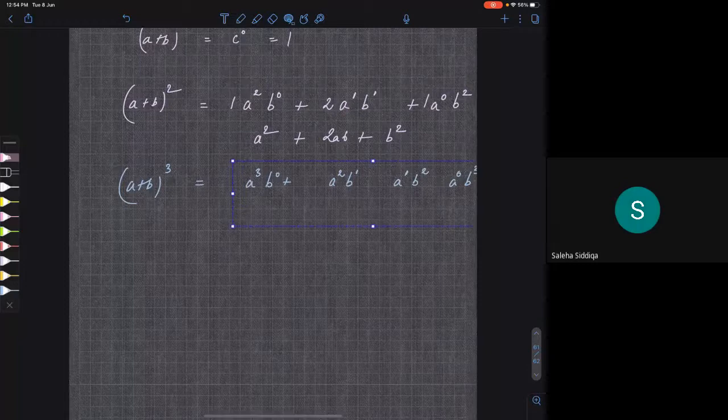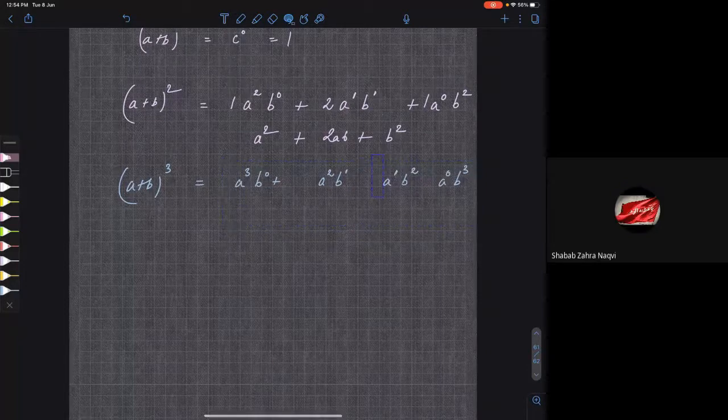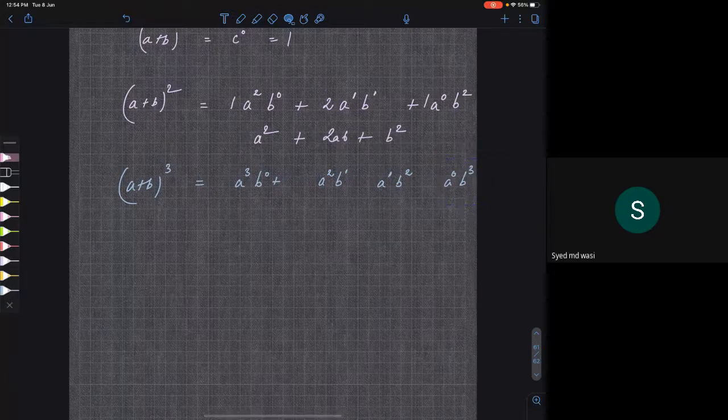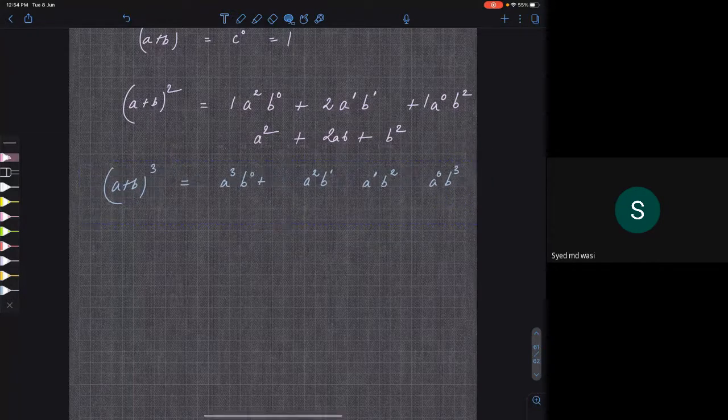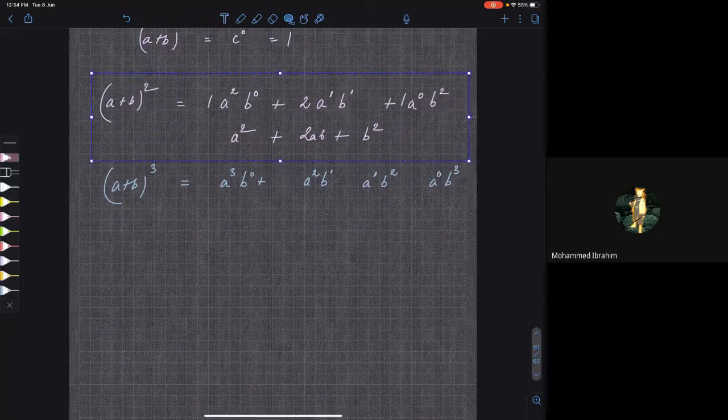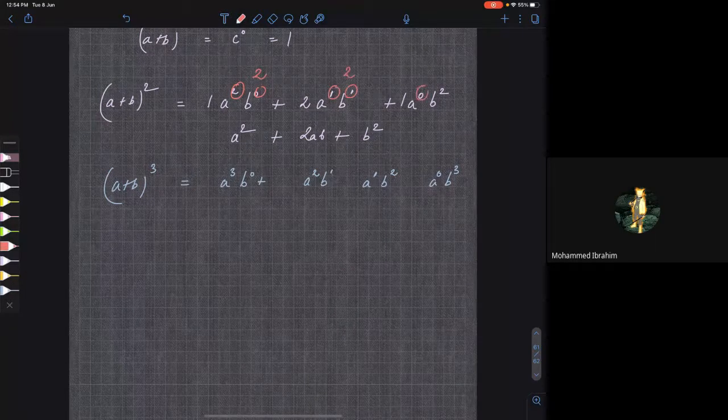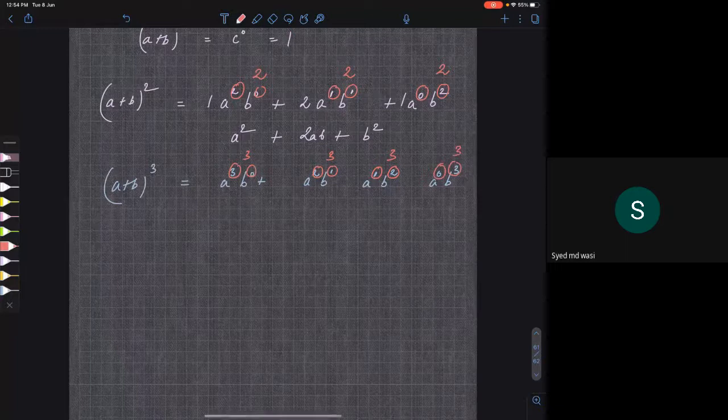So basically what you are doing is increasing and decreasing the powers. And the overall power here is 2, 2, 2, and here the overall power is 3, 3, 3, 3, correct?